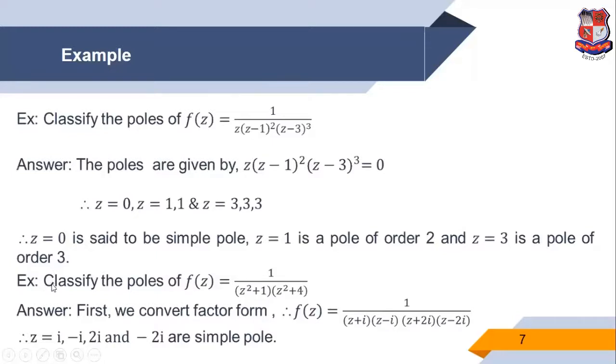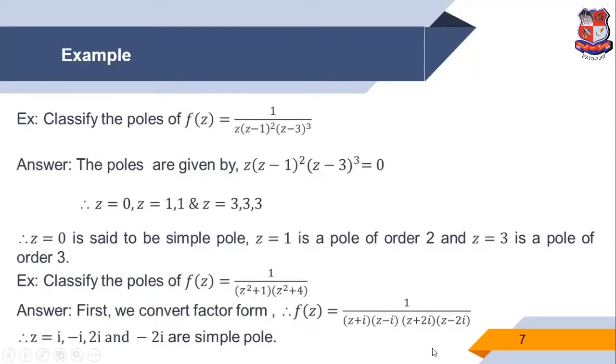Another example: classify the poles of f of z is 1 upon (z square plus 1)(z square plus 4). So now for this function f of z, first we convert it into factor form. So z square plus 1 factors as (z plus i)(z minus i), and z square plus 4 factors as (z plus 2i)(z minus 2i).